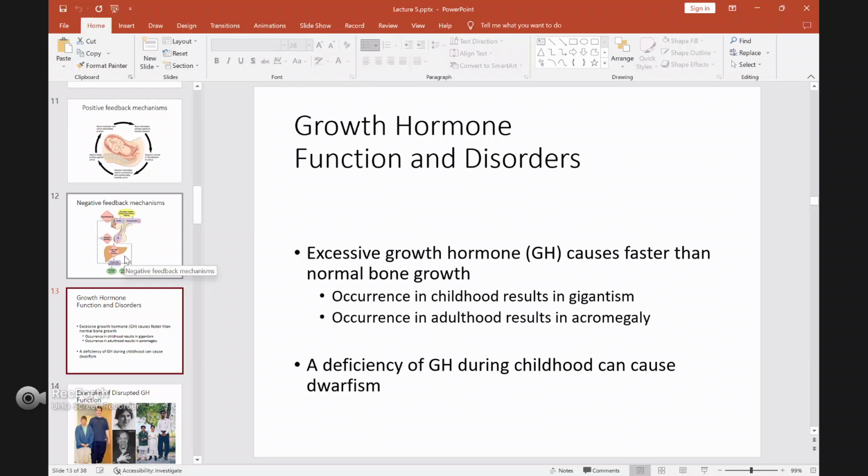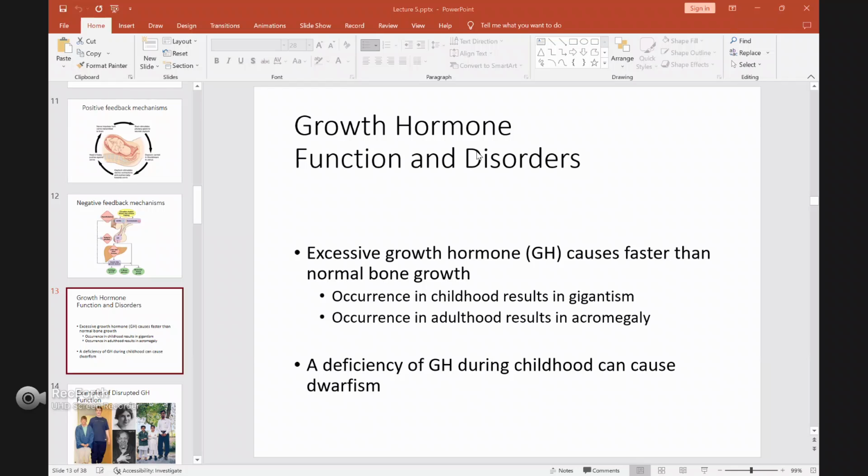The first one occurs in childhood, meaning it starts happening during childhood. The second one starts after you reach adulthood. So there are two different disorders, depending on when this excessive growth hormone happens.